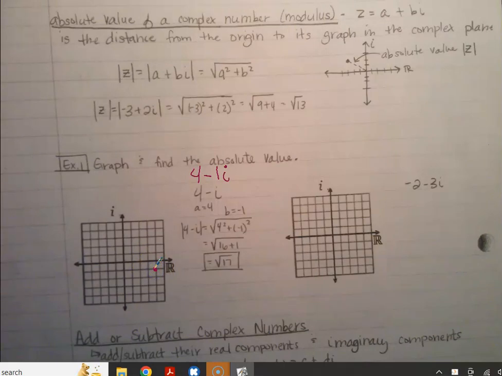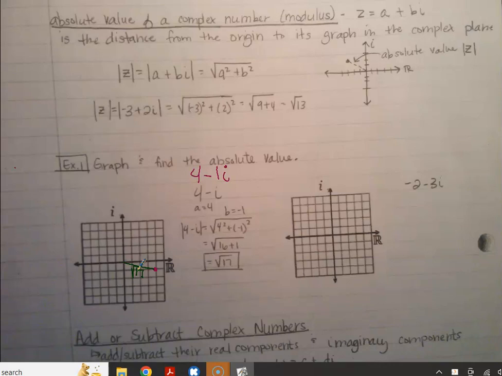Is your real number the A value? Yes, the A value is the real number, and B is the imaginary. Those just take the place of your X and Y. And then the square root of 17 is your absolute value. It's your distance from 0 to that point. So that line is the square root of 17.